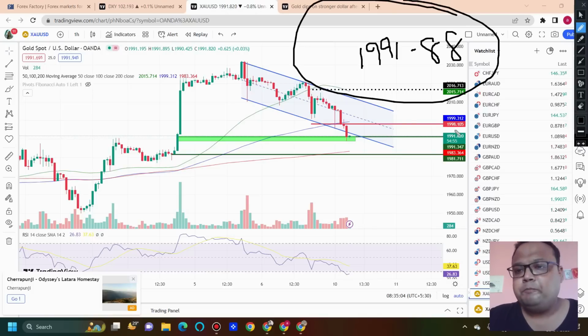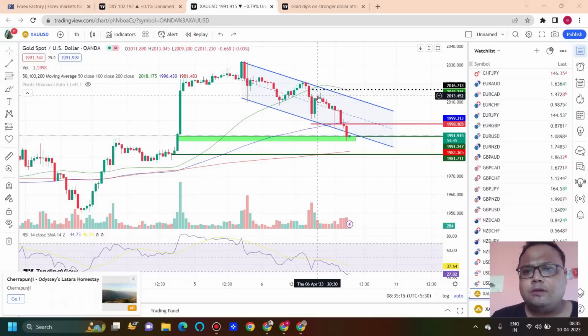So right now 1991 is the current market price here. Overall, our support is doing well. So if you have a buy position right now, be on the trade. Further 20 to 30 pips upside is possible. Then if possible, exit if the market does not show any big green candle. Why does the size of the candle matter? Because it signifies the volume in the market.